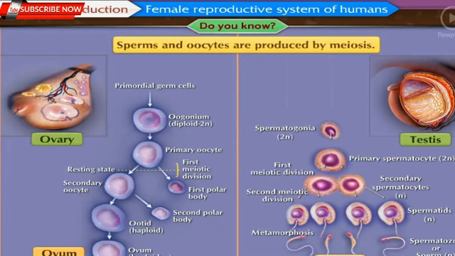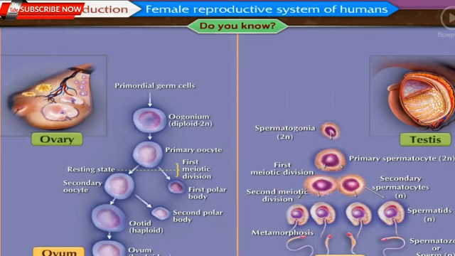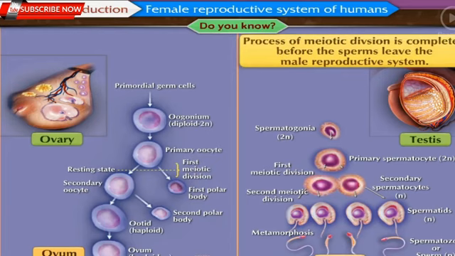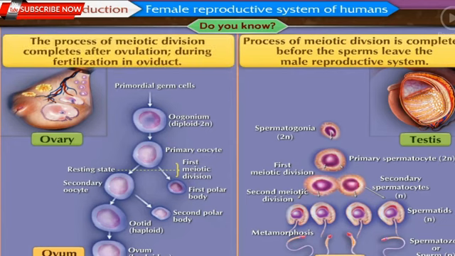Both the sperms and oocytes are produced by meiosis. In case of sperms, the process of meiotic division is completed before the sperms leave the male reproductive system. However, in case of oocytes, the process of meiotic division completes after ovulation, during the fertilization in the oviduct. Come, let us now see how the zygote formed develops and a new life is born.